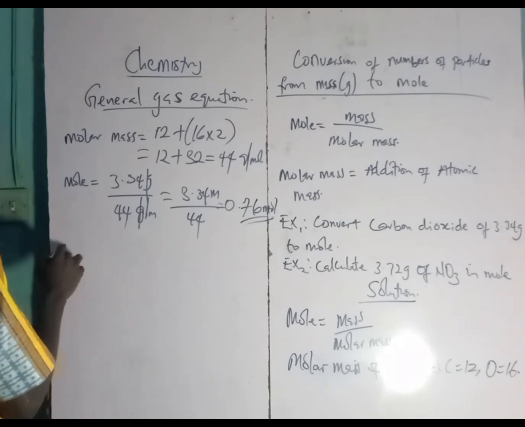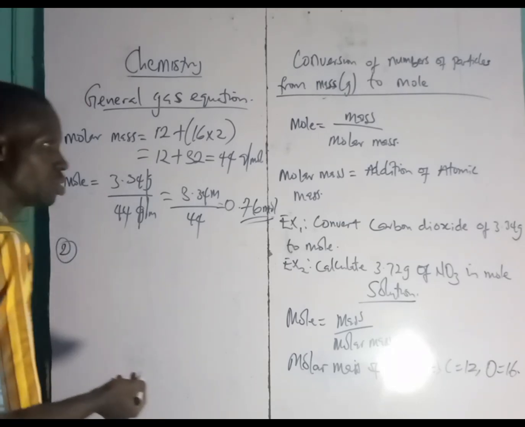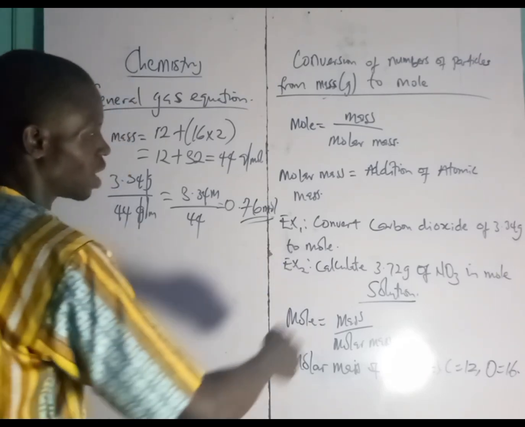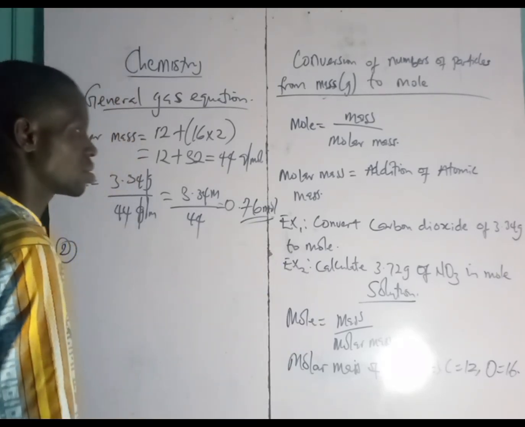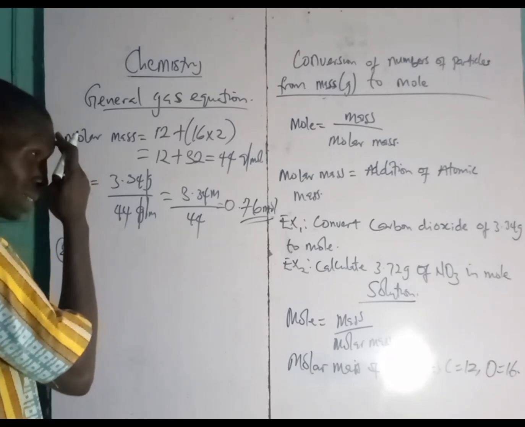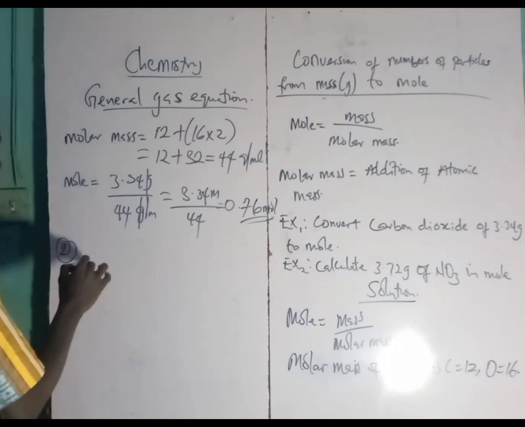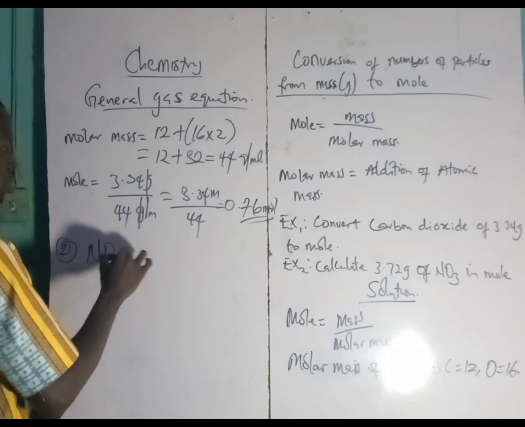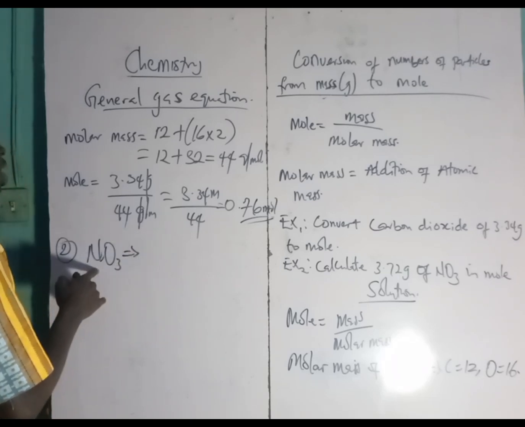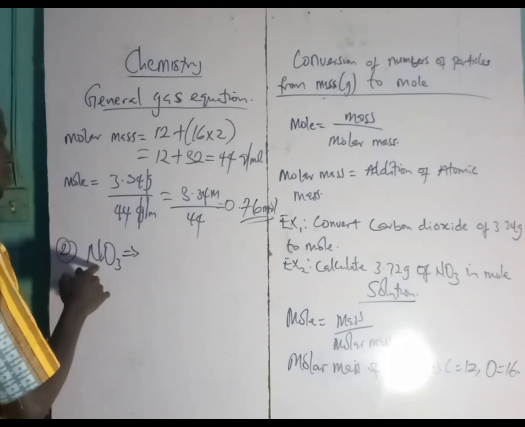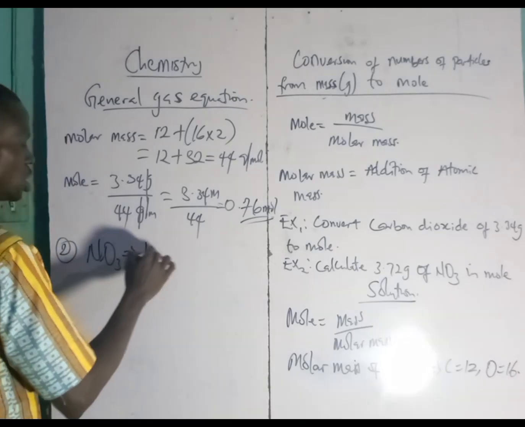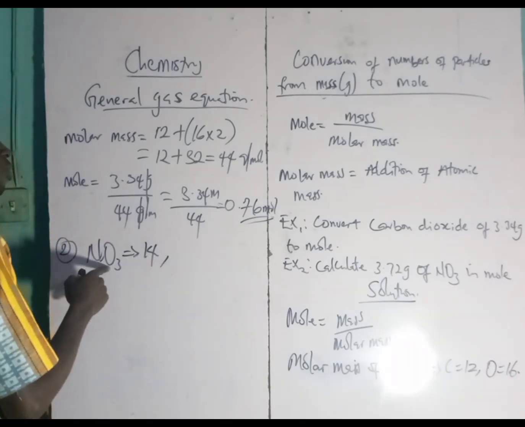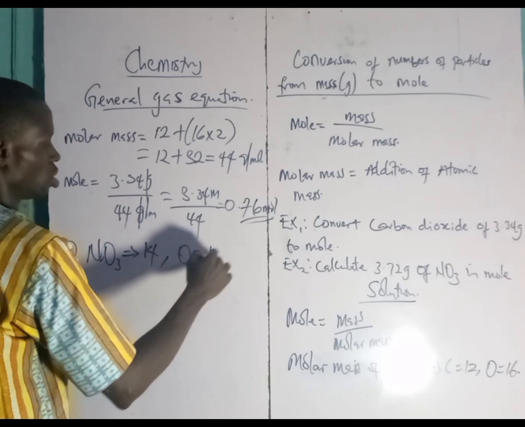Let's take example 2. The same thing. 3.72 gram of NaNO3, that's sodium nitrate. What is the atomic mass of nitrogen? 14. Then the atomic mass of oxygen is 16.